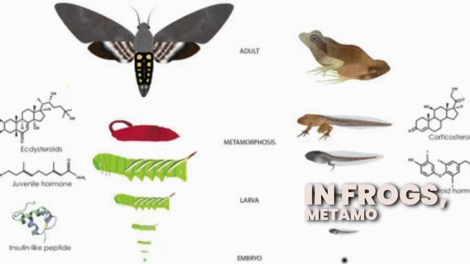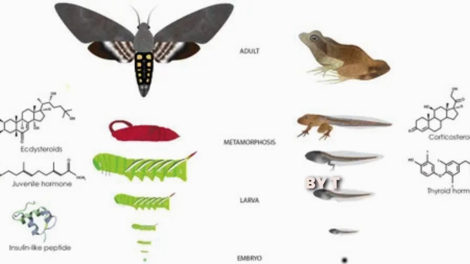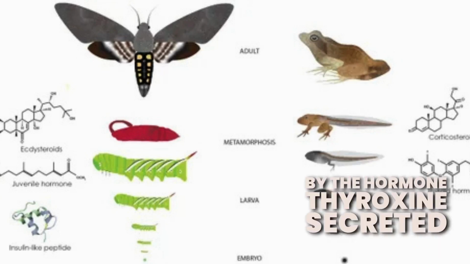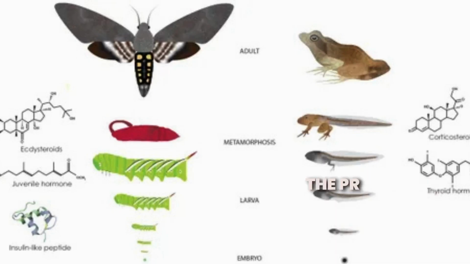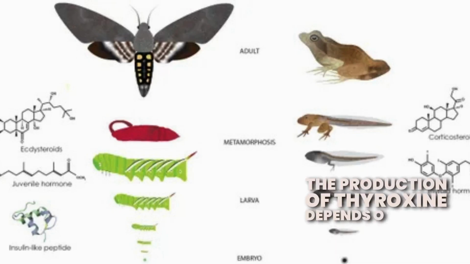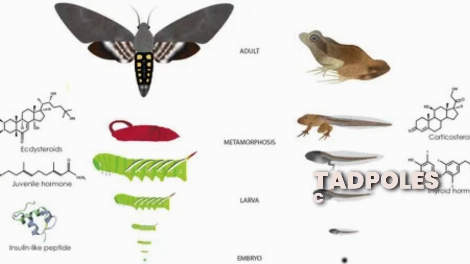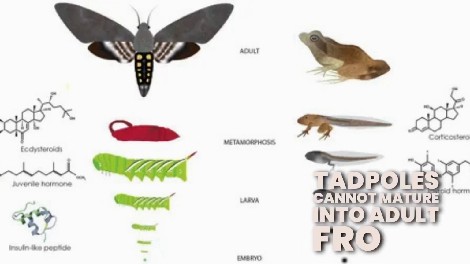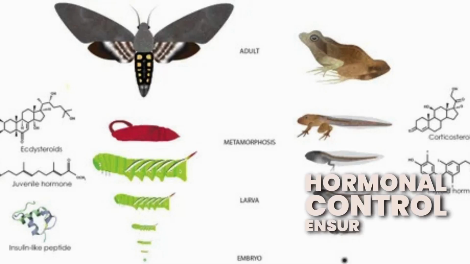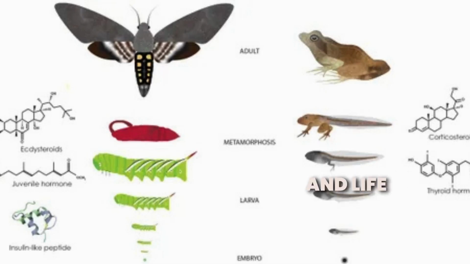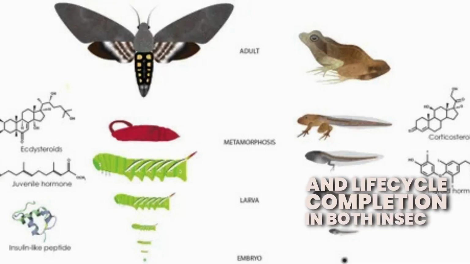In frogs, metamorphosis is regulated by the hormone thyroxine secreted by thyroid glands. The production of thyroxine depends on iodine in water. Without sufficient iodine, tadpoles cannot mature into adult frogs. Hormonal control ensures proper development and life cycle completion in both insects and frogs.